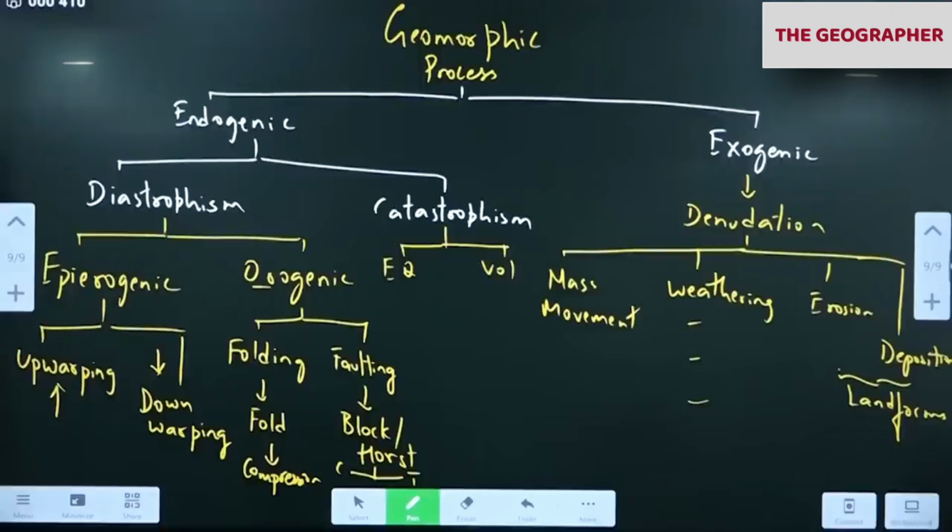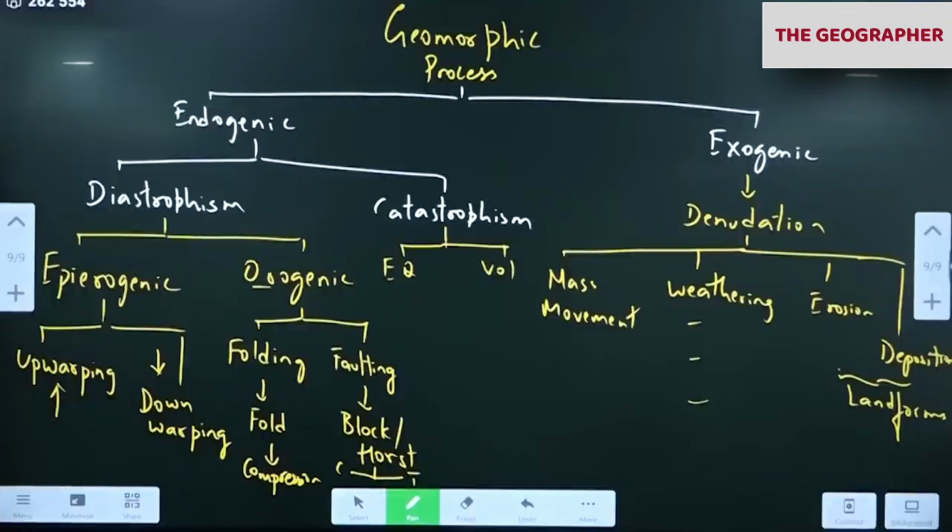So geomorphology is a bit lengthy. Landforms itself will take 2 days or 1 day, depending; we need 3 classes for landforms. Tomorrow I'll cover landforms. Today, if possible, soil will be covered.